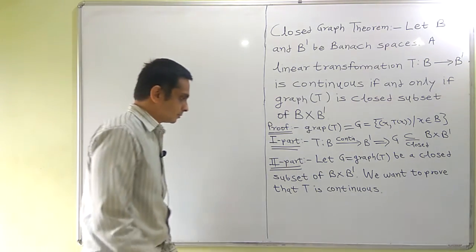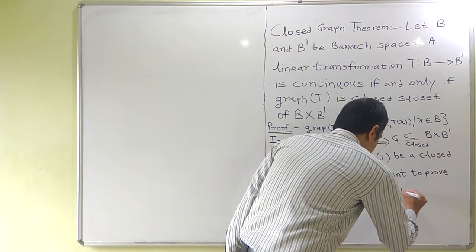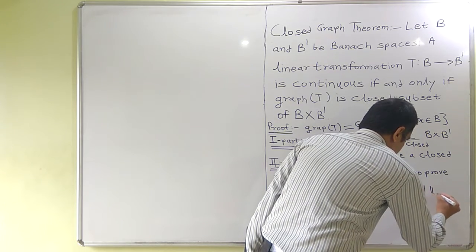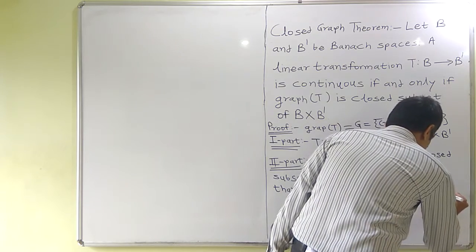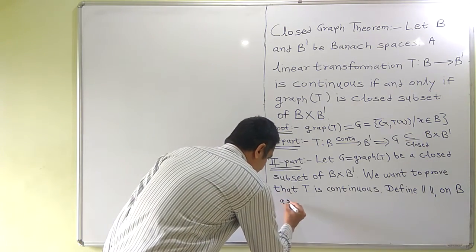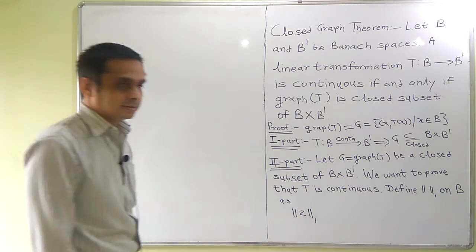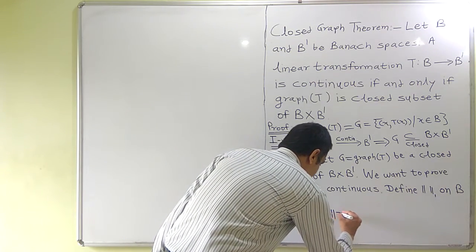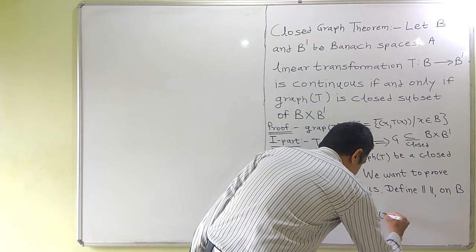Define norm subscript 1 on B as norm 1 of Z equals norm of Z plus norm of TZ.